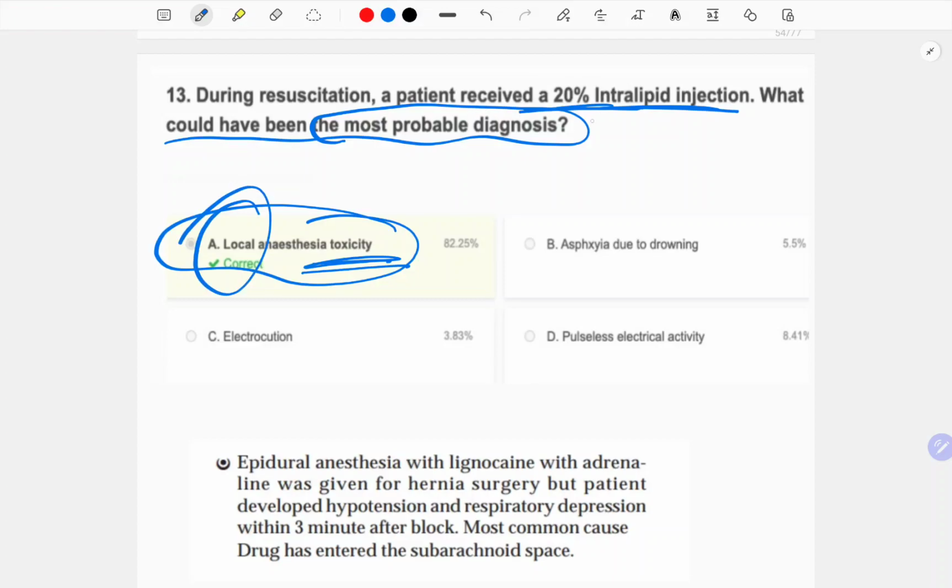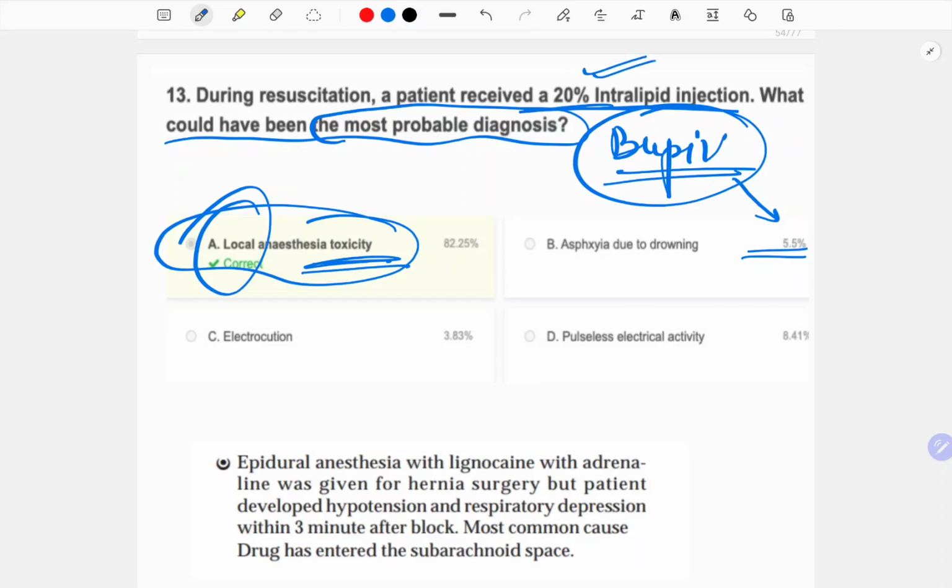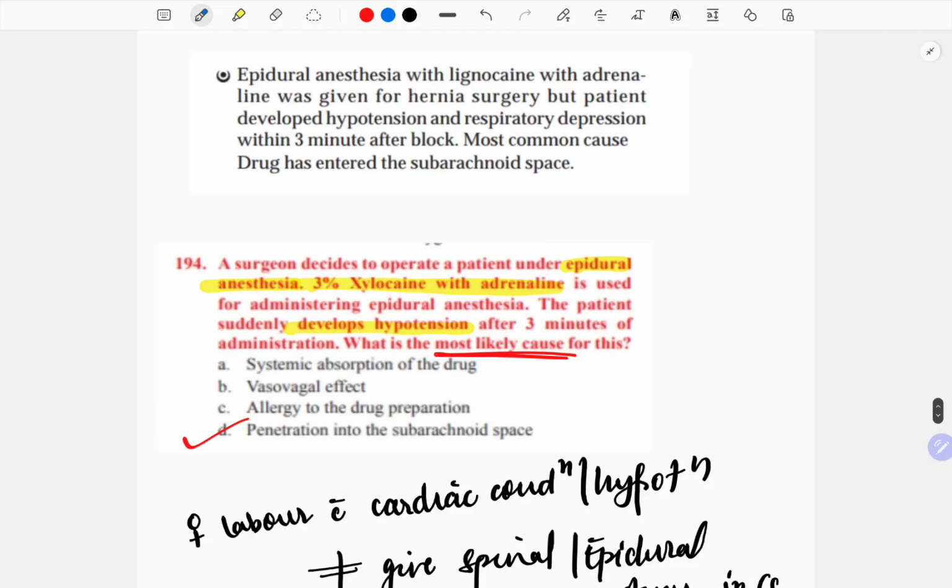So, most probably the drug is bupivacaine, because that has the maximum lipid solubility and it easily goes into the heart and causes toxicity there and can be very dangerous. The only treatment there is to inject 20% intralipid injection. No other drug will work there. So the most probable diagnosis is local anesthetic toxicity and the most common drug is bupivacaine.